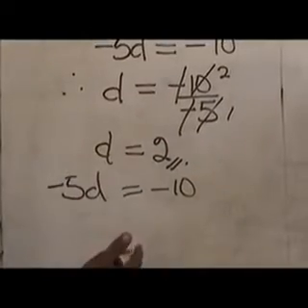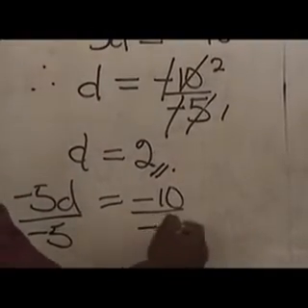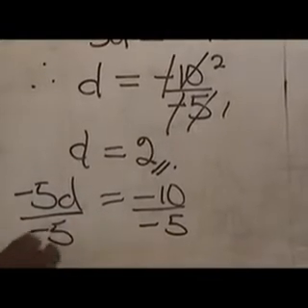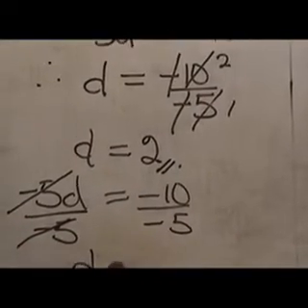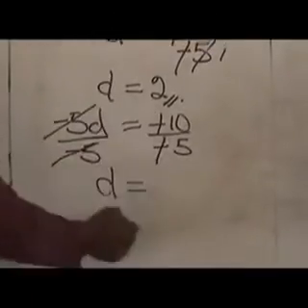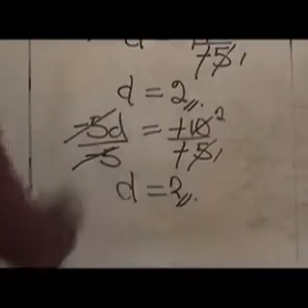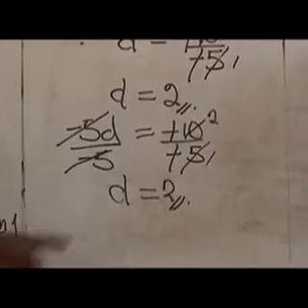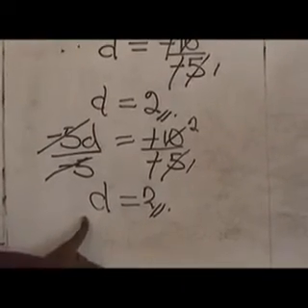It makes your work faster and easier. Divide it through by minus 5, and we'll have d equals, take away minus, then 5 into 5 is 1, 5 into 10 is 2, we have 2 at the same time. So what I'm saying is that if you don't prefer this method, you can use this other method. It will also go the same way.